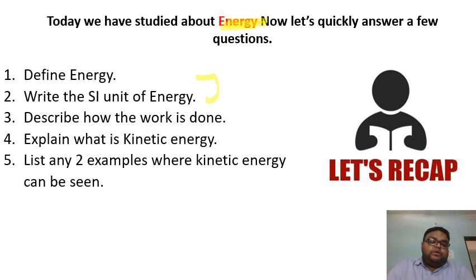Now, how can we describe work, means how is the work being done? Work is done when the energy transforms from one form into another, right, students? So what is kinetic energy, students? Kinetic energy is the energy possessed by the body by virtue of its motion. Understood, students? The energy possessed by the body by virtue of its motion is called kinetic energy.